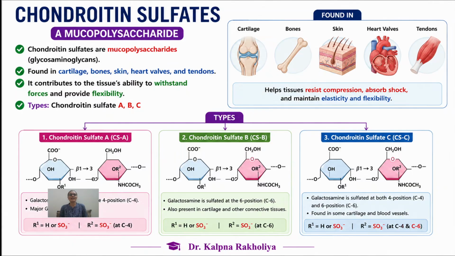Let's discuss a second example, that is chondroitin sulfate. Chondroitin sulfate is also a mucopolysaccharide. It is also called a glycosaminoglycan. You can see it is found in cartilage, bone, skin, heart valves, and tendons. It contributes to the tissue's ability to withstand force and provides flexibility. Our bones are flexible due to this chondroitin sulfate. There are three types of chondroitin sulfate: A, B, and C. All of these are heteropolysaccharides which contain the sulfate group, you can see here.